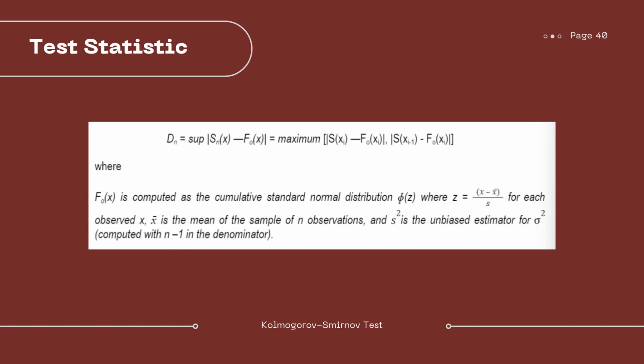In this case, F null of x is computed as the cumulative standard normal distribution, capital phi of z, where z is equal to x minus x bar over s for each observed x. X bar is the mean of the sample n observations, and s squared is the unbiased estimator for sigma squared, which is computed with n minus 1 in the denominator. Since the parameters are unknown, our way of computing z will be different because in this case, we will have to use some estimators to represent our mu and sigma. We all know that x bar and s squared are unbiased estimators for mu and sigma squared respectively.